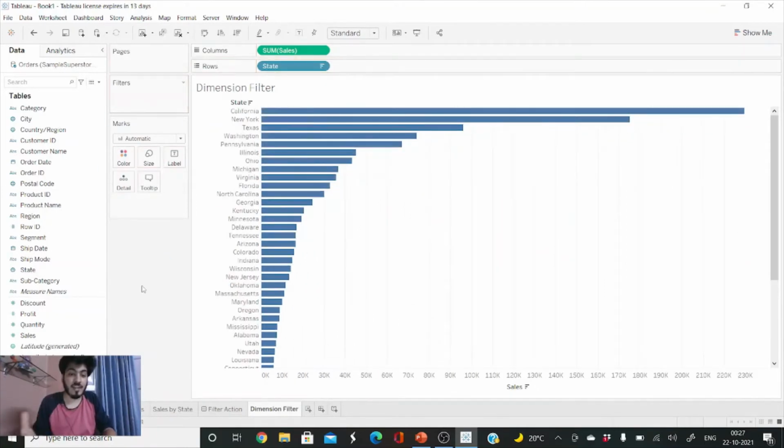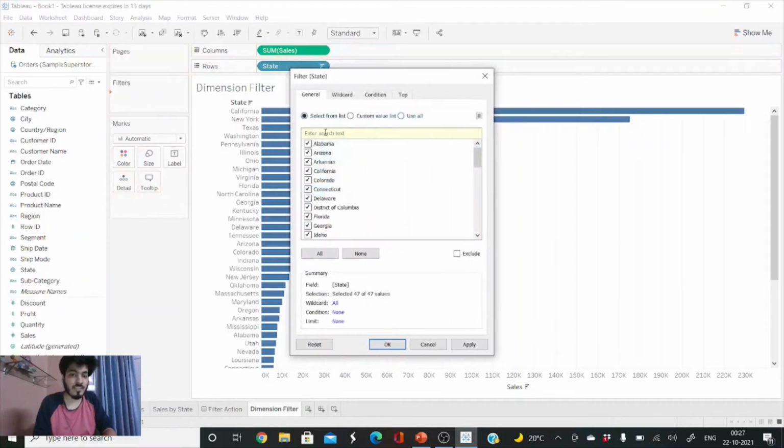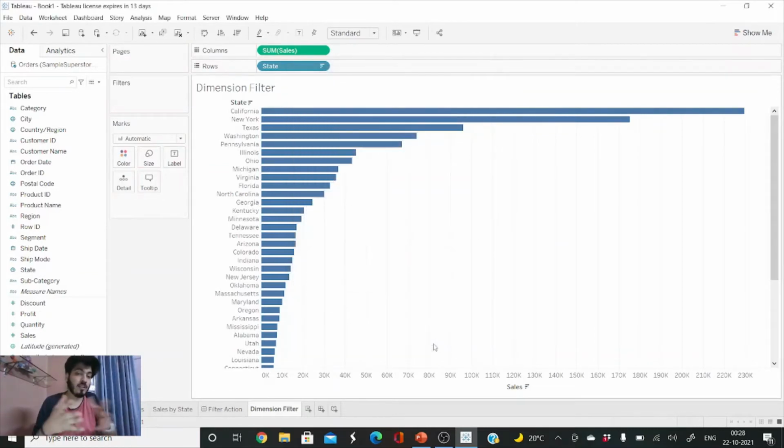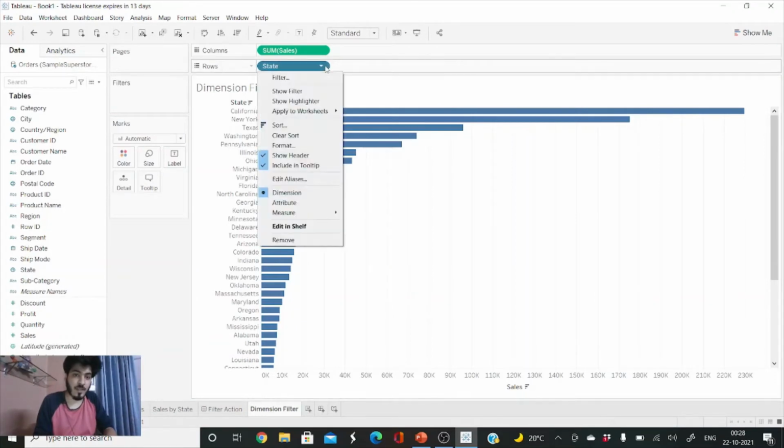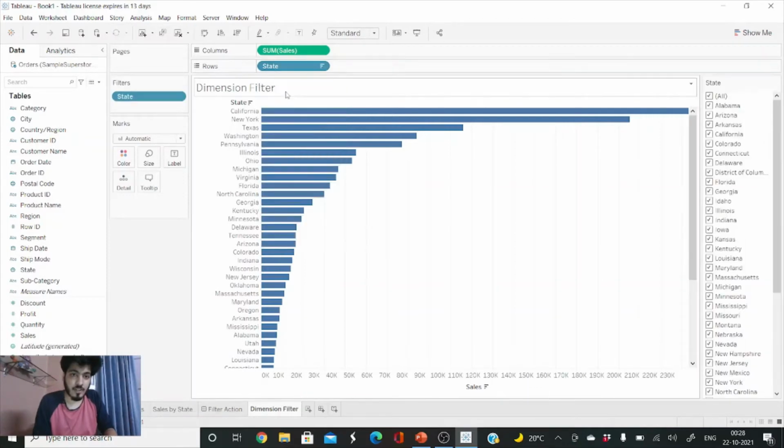The second way of applying a dimension filter is, we can just drag the dimension we want to filter and drag it into the filter shelf. Perfect, it will show the same options which we have seen earlier. And the third option for applying a filter is, we can click on the drop down from the state menu, and it shows the option of show filter. I want you to see the changes that happen after applying this filter. So let me click on that.